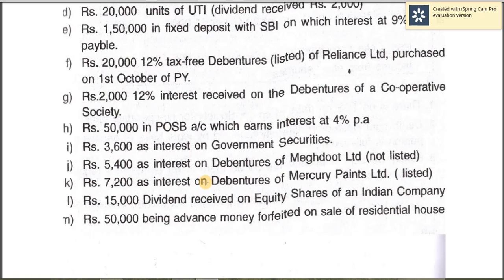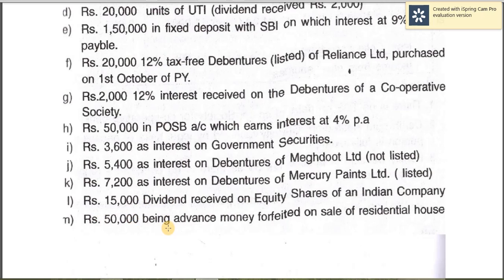7,200 as interest on debentures of Mercury Paints Limited, being listed. As I mentioned, listed or not listed, it makes no difference. So here it is less tax commercial security. So amount is given, 7,200 is received after TDS of 10%, so it should be gross tax. And 15,000 dividend received on equity shares of an Indian company, that is exempt from tax, because dividend from domestic company is exempt up to 10 lakh.